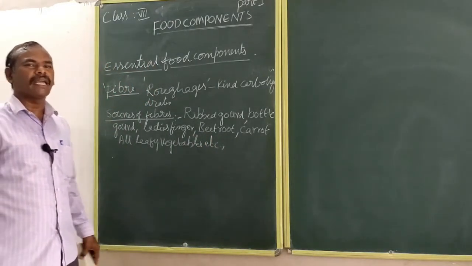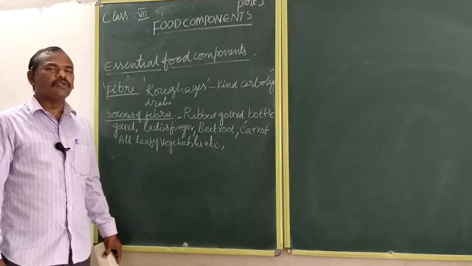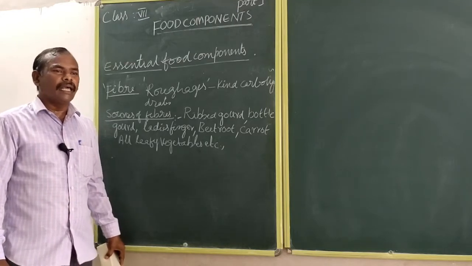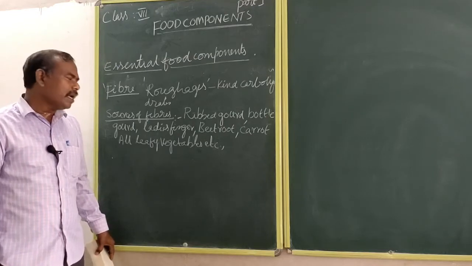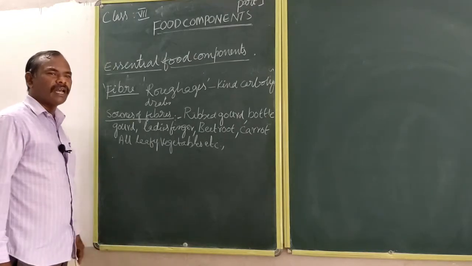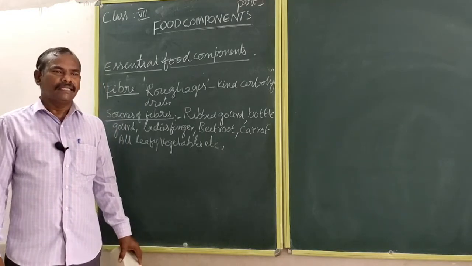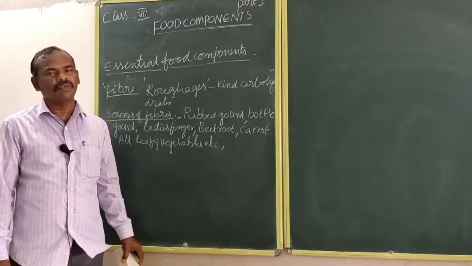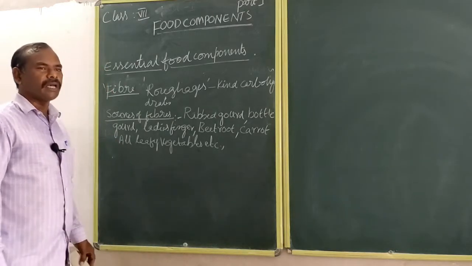roughages. Roughages are a kind of carbohydrates. These fibers help the free bowel movement. Those who are not taking fiber food properly are suffering with constipation. They do not have free bowel movement of the digestive tract, and they are suffering with so many diseases. So this is the main use of the sources of the fibers.